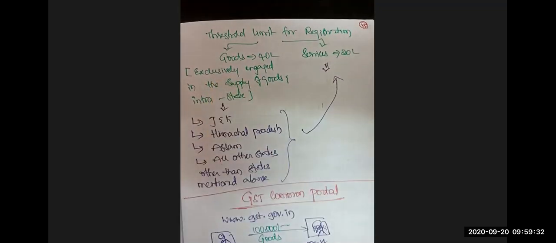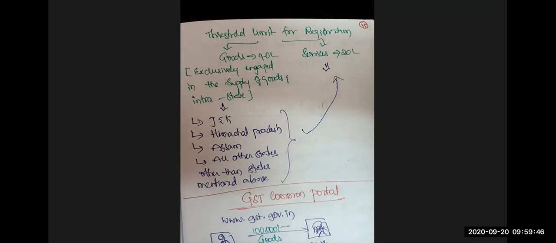If you are exclusively engaged in the supply of goods, that is to intrastate, within the same state only you are selling or supplying the goods, now the limit is 40 lakhs.